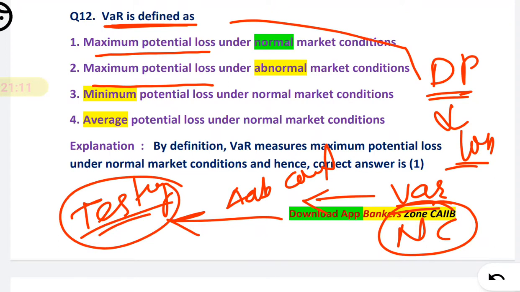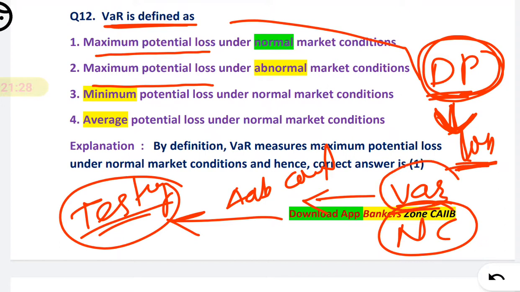See, you have to remember how the chapter flows. VAR is the measure of downside potential. Downside potential means the ability to decrease, that is your loss. So VAR is the measure used for measuring the downside potential, but VAR is only for the normal condition.